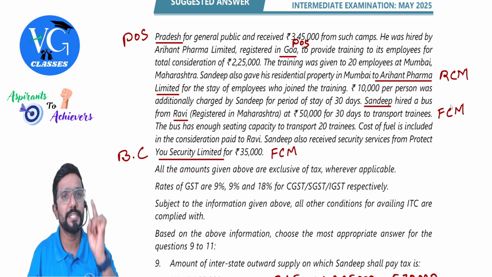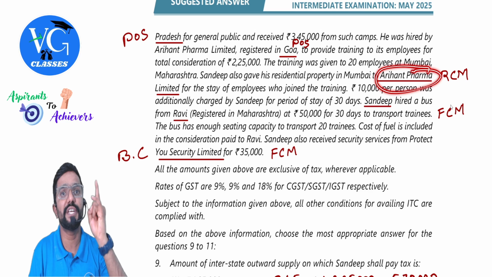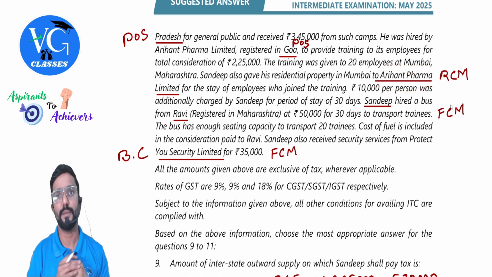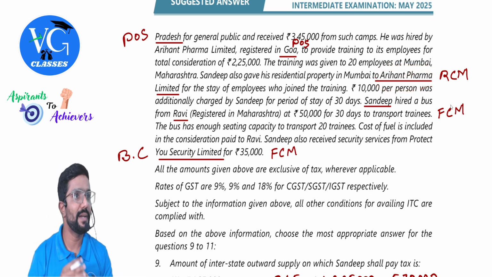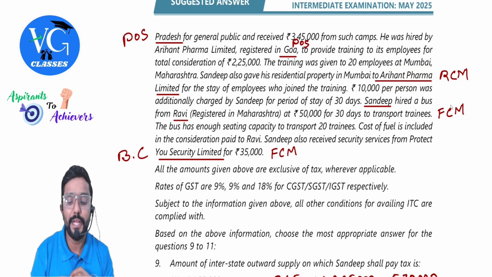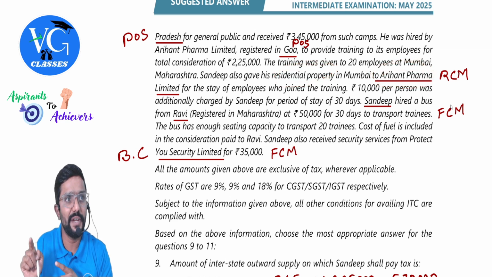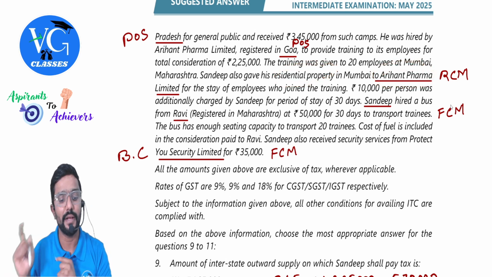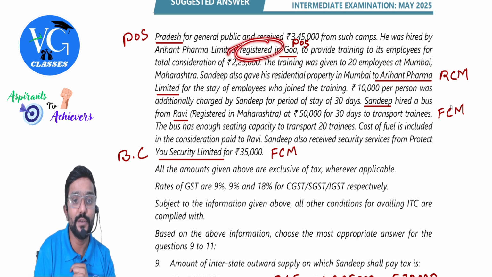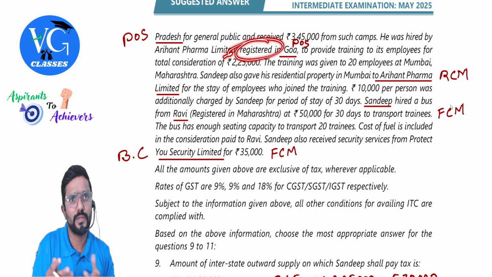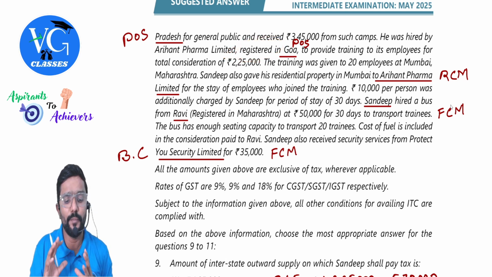Letting out of a residential building to a registered tenant is taxable under RCM. I repeat, letting out of a residential building to a registered tenant is taxable under RCM. Who is the recipient here? Ariant Pharma Limited. Are they registered under GST? Yes, you can see here, registered in Goa. So it is a B2B supply.